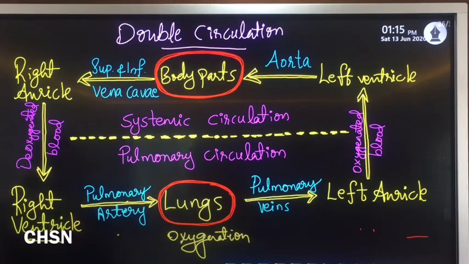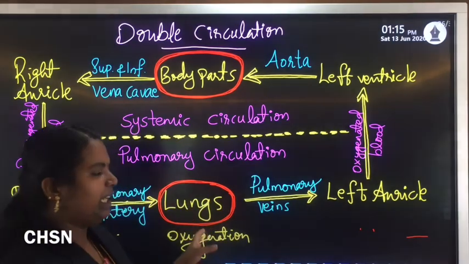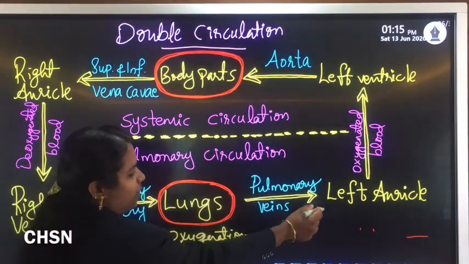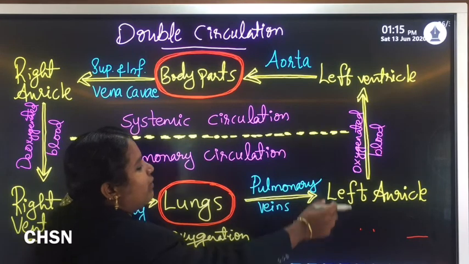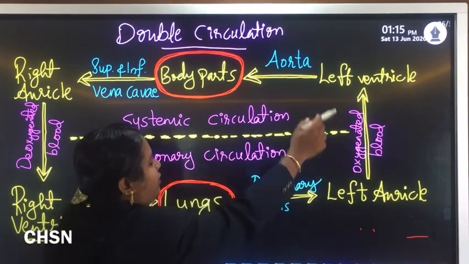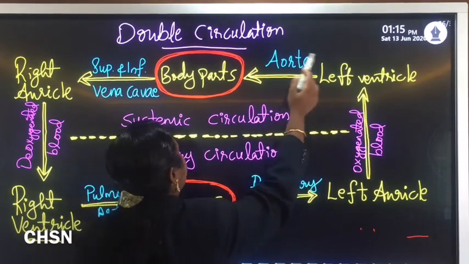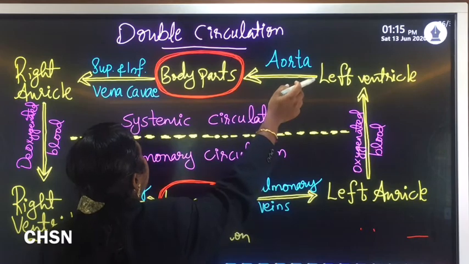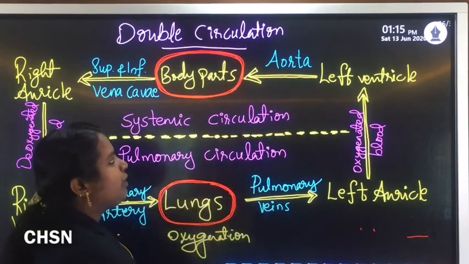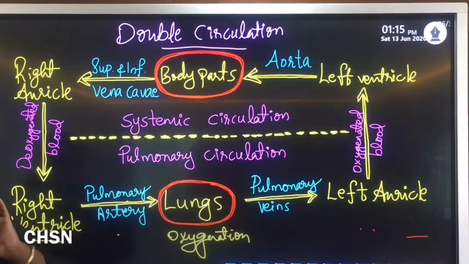Then after oxygenation, the pulmonary vein carries this oxygenated blood from the lungs to the left auricle. Then from the left auricle, blood is pushed to the left ventricle, and when the left ventricle contracts, blood is pumped to the aorta, and the aorta carries that oxygenated blood to all body parts. Clear? This entire process is known as double circulation.